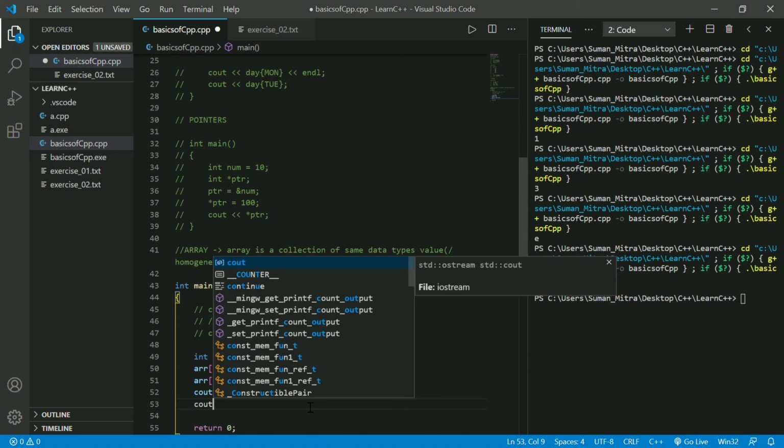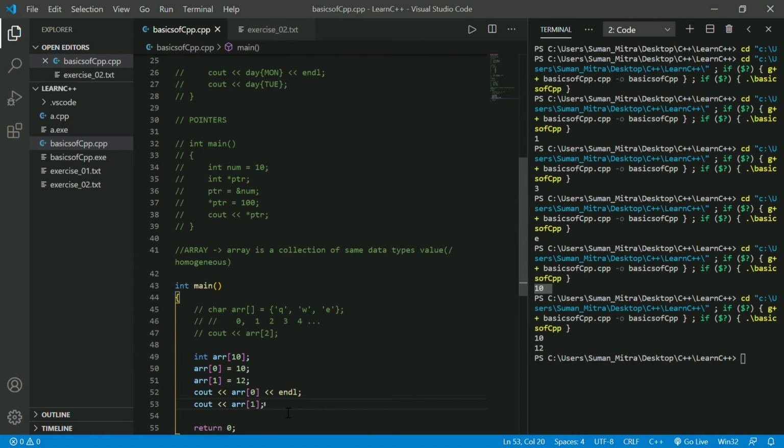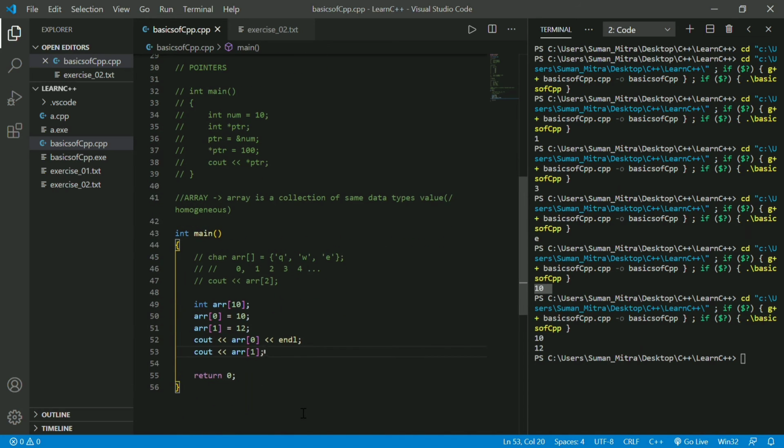And cout arr[1] and run it, and here we go, we got 12. First 10, then 12. Position 0 is 10 and position 1 is 12. So that's how we initialize it.